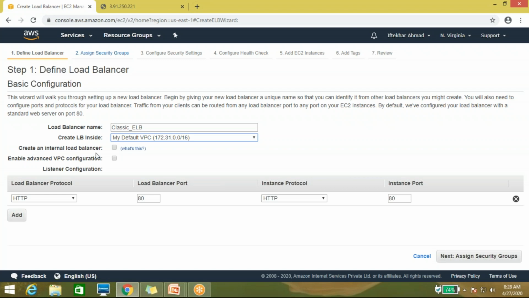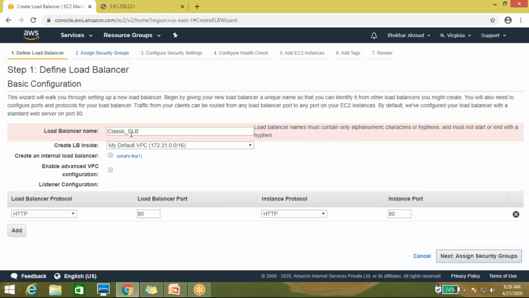I am not creating an internal load balancer, because I want to use this load balancer externally, on the internet also. Here it's asking to select the protocol. HTTP is already selected. You can select HTTPS also, but I'm not selecting it, because if you select HTTPS, then you have to add an SSL certificate. So I'll go with HTTP only. Next.